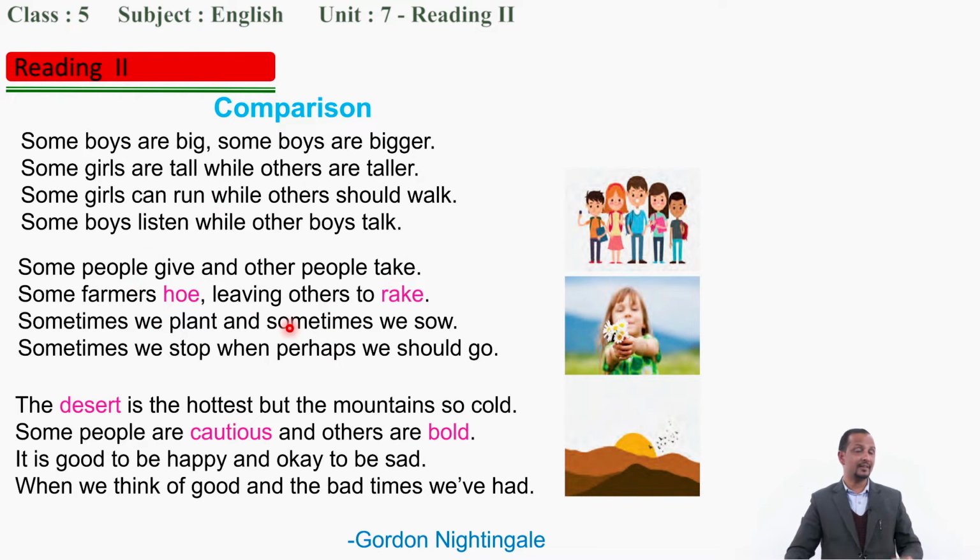Here it is talking about people in the second stanza, right? Some farmers walk into the field, their hard work is there, okay? And sometimes sowing, sometimes planting. After planting, sometimes there might be harvesting also. And in the desert, nothing else. Hottest. And mountain, very cold. There is also comparison. So this text is about comparing different people and different places. That means the hottest place, desert, and the coldest place, mountains.